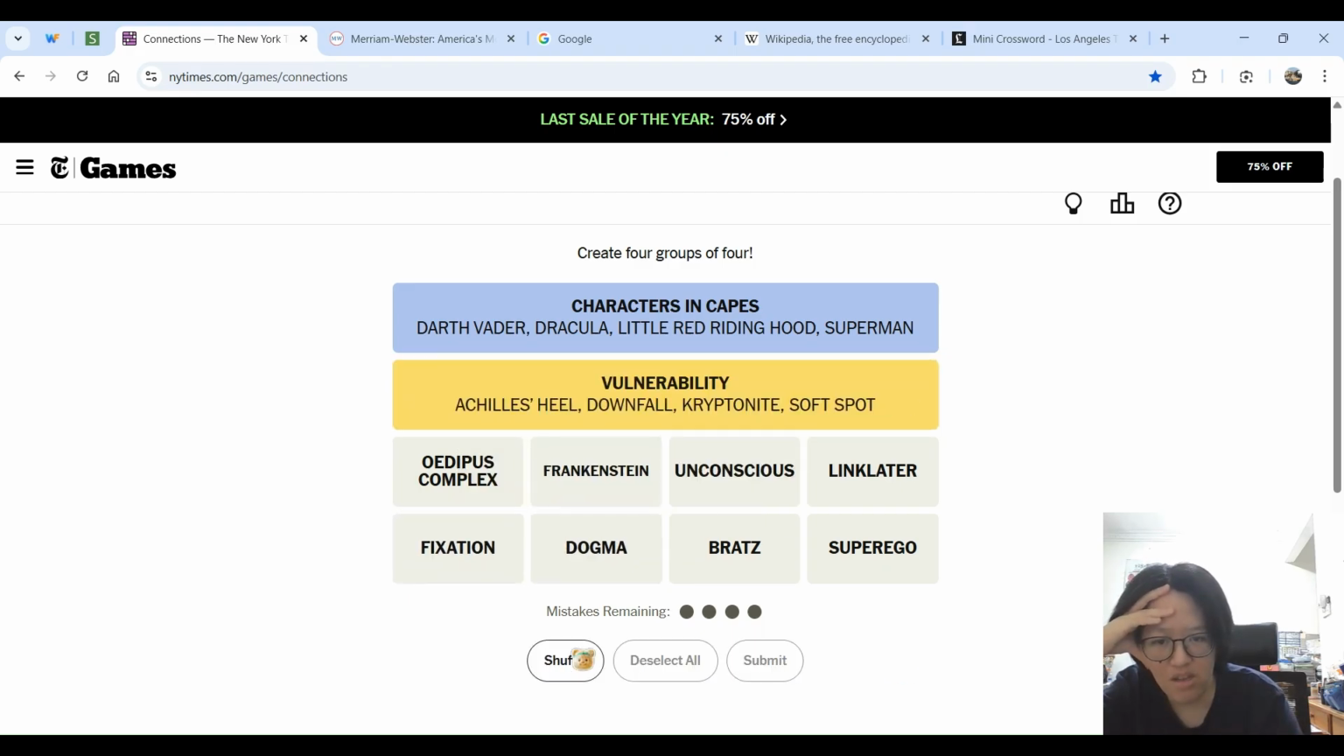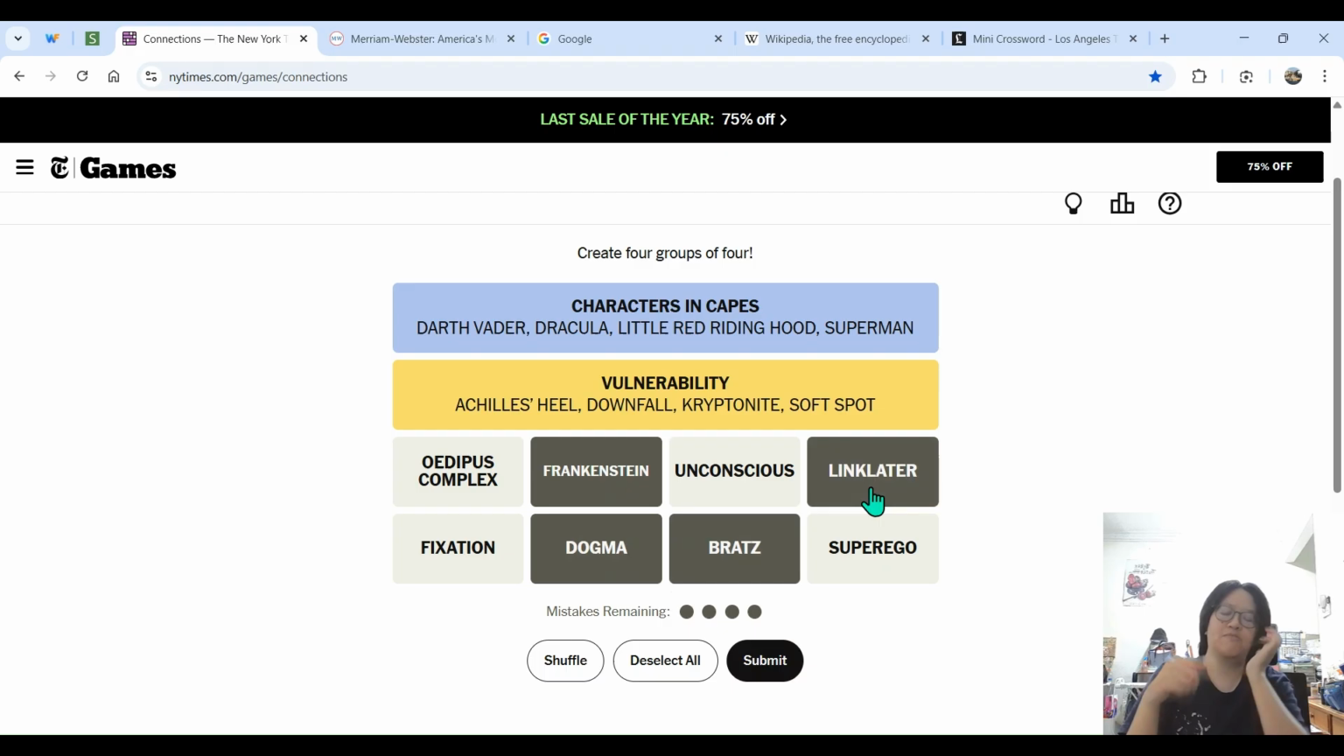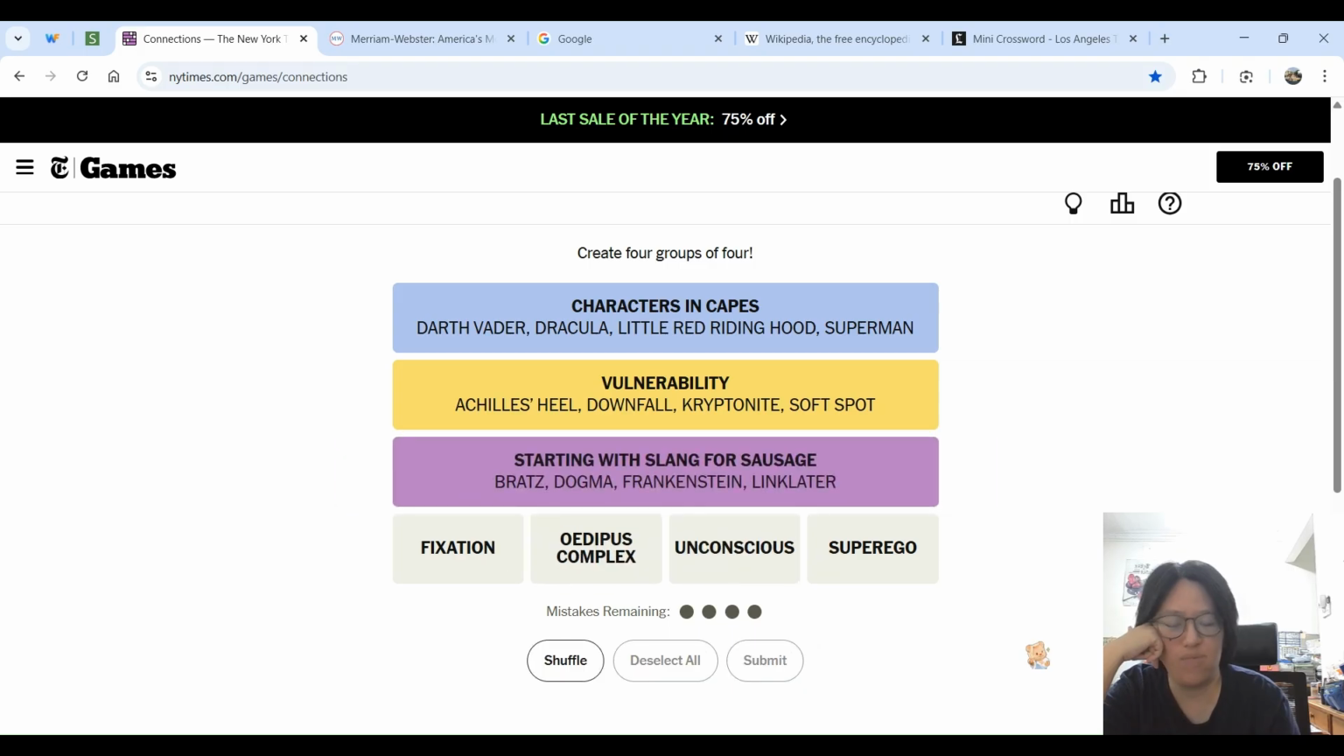Vulnerability. Okay. Frankenstein's a movie. Frankenstein's monster. I don't know, but Frankenstein. Oh, Frank, dog, brat, and link. They all start with terms to refer to sausages. That's the purple. Started with slang for sausage.